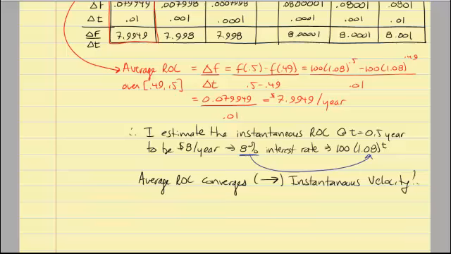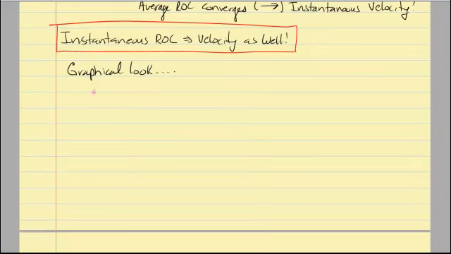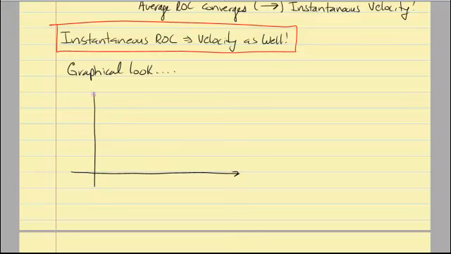The next thing we want to look at is instantaneous rate of change, which implies velocity, but instead of in a money example, let's go ahead and look at this graphically. So when we look at this graphically, first of all, we need to think about our position function and our time function. So for this particular look, we're going to be looking at our position function on the vertical axis, and we're going to be looking at two positions, our position at our initial time t0 and our position at our terminal time t1. Okay, so that's kind of our first look here.